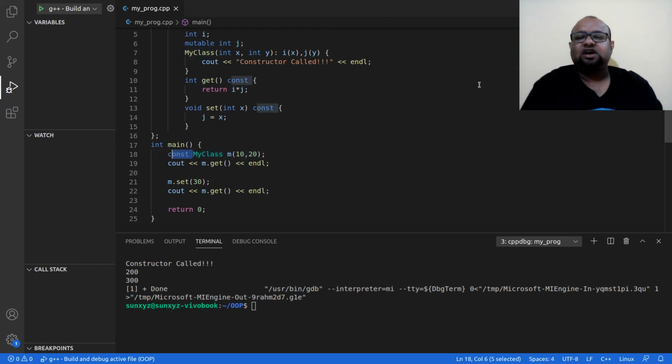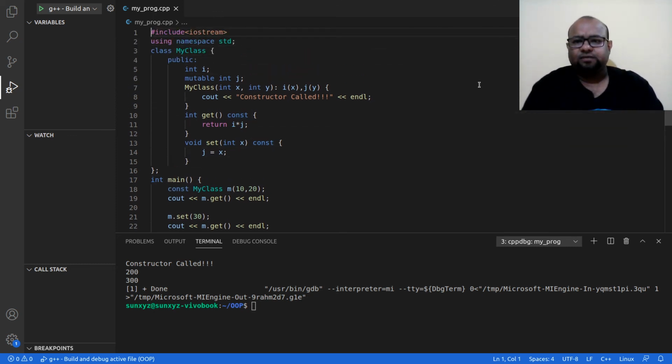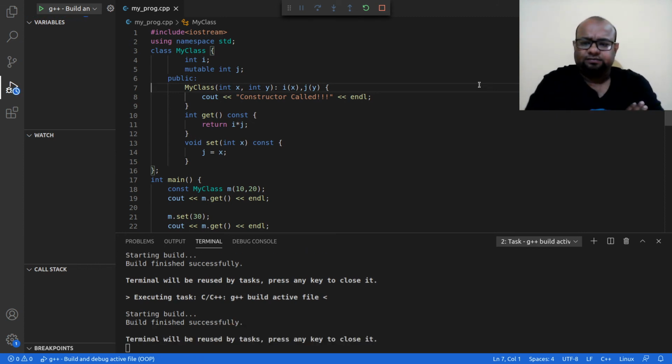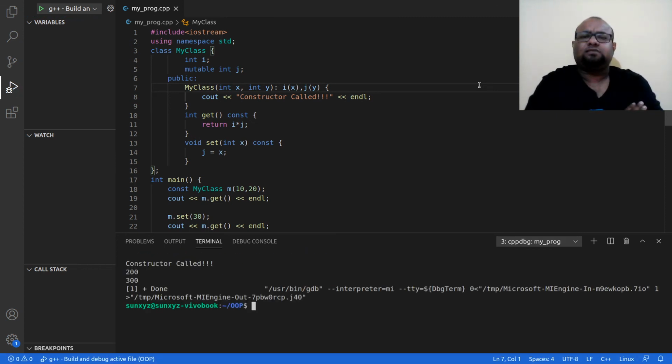If I declare an object as a const, then I cannot change the object anymore. I cannot change any data attribute of the object, except the mutable data attribute. I can change the mutable data attribute. Alright, we saw this with these data attributes that were public. And if I make them private, still everything is going to hold. So public and private is not important in the context of what we are discussing.